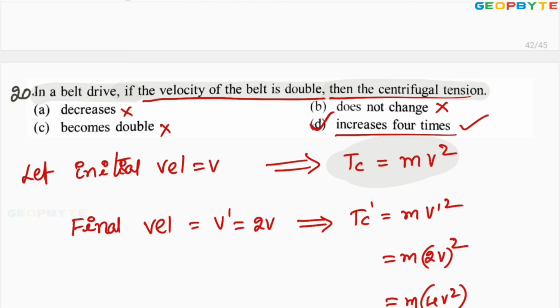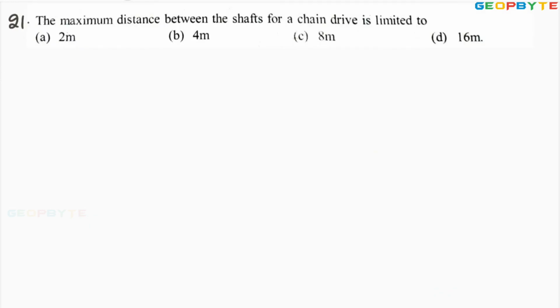Let us take one more problem. Look at the last problem. The maximum distance between the shafts for a chain drive is limited to 8 meters. This is the standard question. This question is also very important. The maximum distance between the two shafts for the chain drive is 8 meters. For the belt drives, you can go for 10 meters and 12 meters also. Anyhow, option C is absolutely correct.